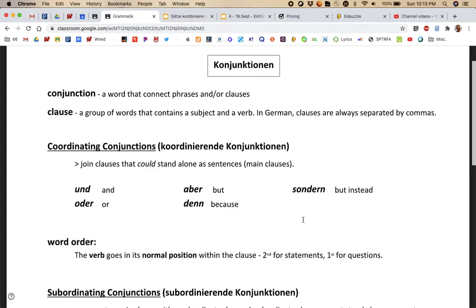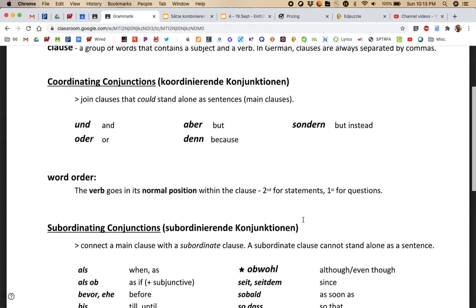When you use a coordinating conjunction, in the secondary clause, the verb just goes in its normal position. So it stays in that second spot for statements and would go first in a question.